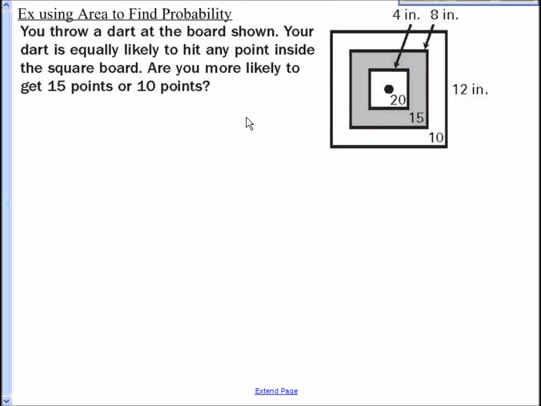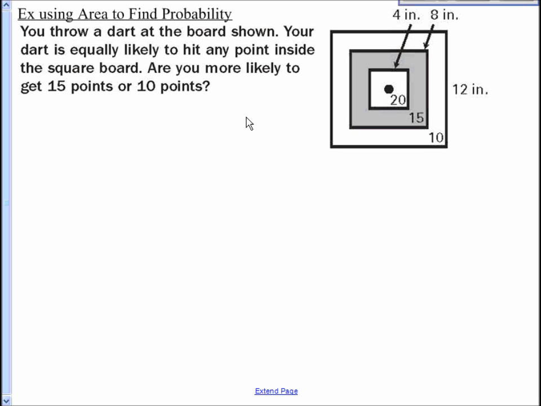All right, so let's look at this problem here. This is an example of like a geometric probability problem. We're going to use area to find probability. You throw a dart at the board shown. Your dart's equally likely to hit any point inside the square board. Are you more likely to get 15 points or 10 points? And of course, like I say, it's equally likely to hit the board. So we're taking skill out of this, if you will.